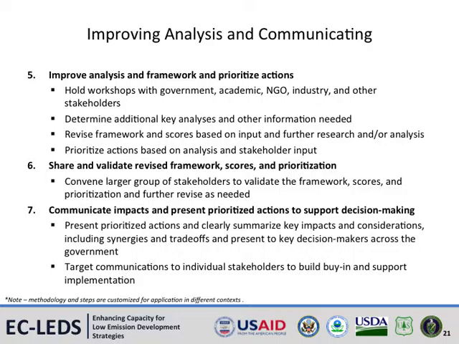In the final and perhaps most critical stage, the findings of the Development Impact Assessment, including prioritized actions, are communicated to decision makers to inform LEDS implementation, policy design, and investments. Cross-ministerial meetings can be arranged to present priority options based on highest positive development and mitigation impact, while also highlighting key trade-offs and synergies that may inform decisions.